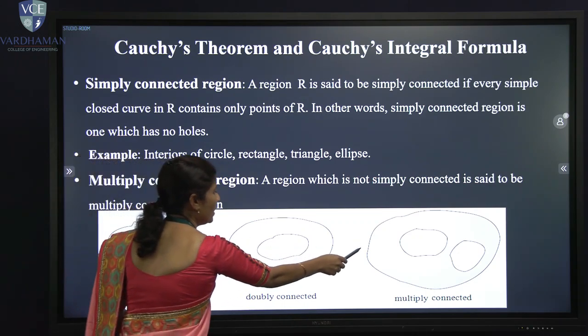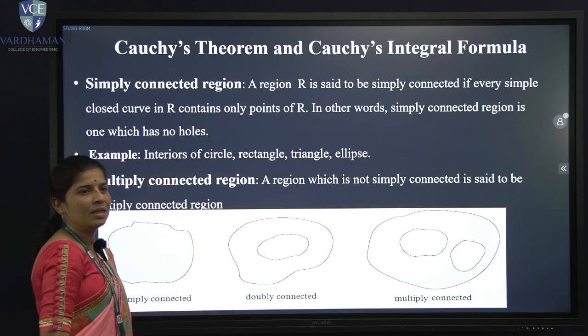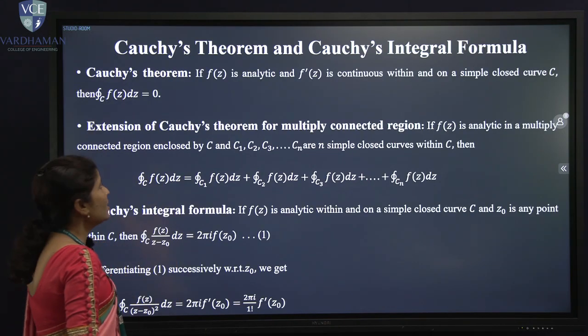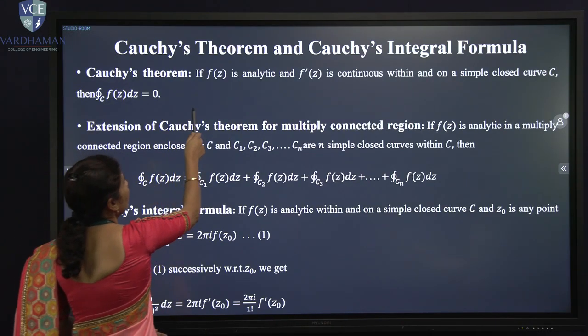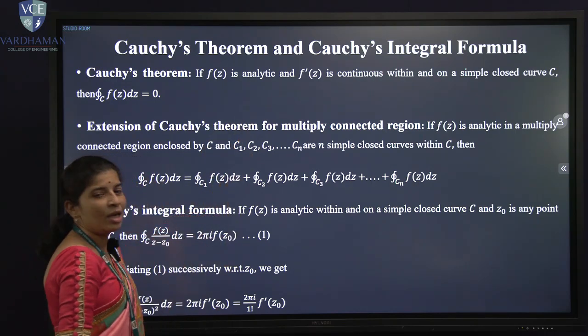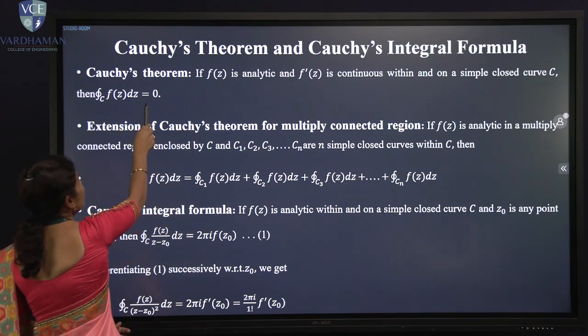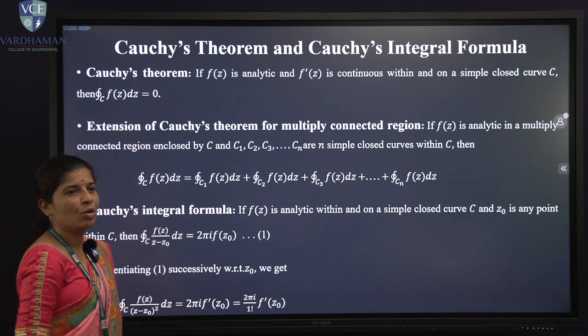Among these two multiply connected regions, this one is a doubly connected region and this one is a multiply connected region. Now Cauchy's theorem. Here is the statement: if f of z is analytic and f dash of z is continuous within and on a simple closed curve C, then the contour integral over C of f of z dz is equal to 0. This is Cauchy's theorem.